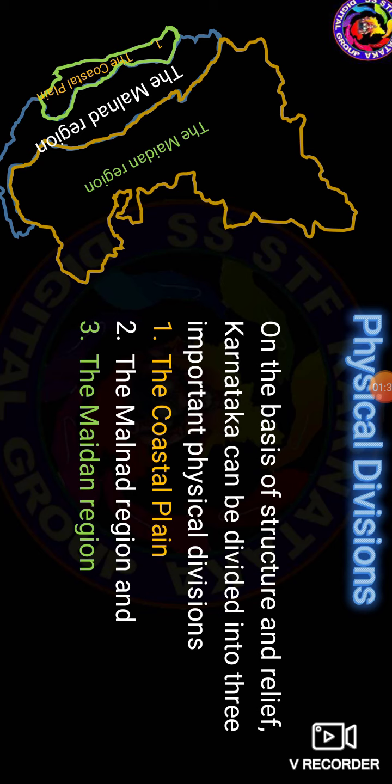In this Malnad region, we can see the Western Ghats. In the Western Ghats, the first one is the Charmadi Ghat, then Shiradi Ghat, Agumbe Ghat, and Hulikal Ghat.